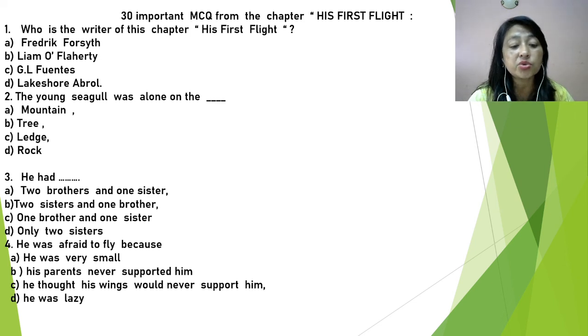He thought his wings would never support him and he was lazy. So, which one is right? In the course of the chapter we found he felt certain that his wings would never support him. So, he bent his head and ran away back to the little hole under the ledge where he slept at night. So, from this line we come to know that he was afraid to fly because he thought his wings would never support him. It means he has a lack of confidence. He feared that his wings wouldn't support him to fly.